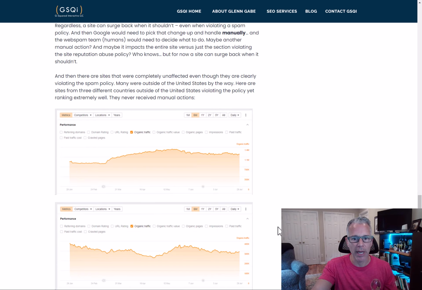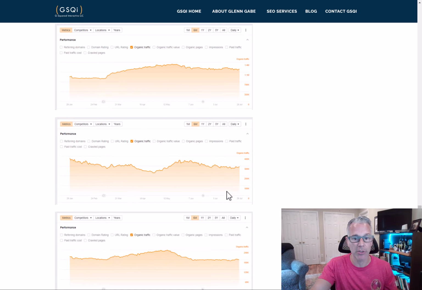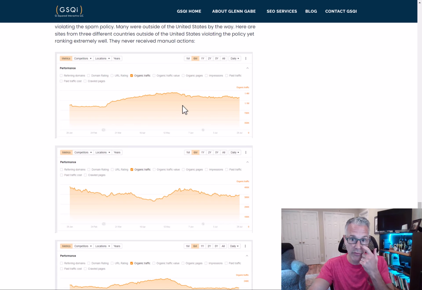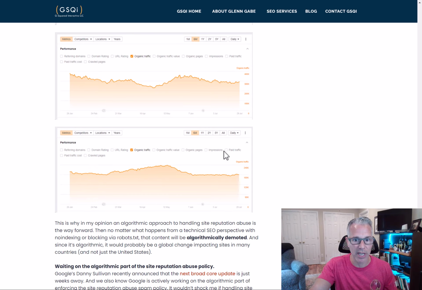The other thing I wanted to point out, and also why a global algorithmic approach would be better, is that there are sites violating the site reputation abuse spam policy internationally that were never impacted and never received manual actions. Here are just three examples doing very, very well visibility-wise in those areas. This is just for those sections with site reputation abuse.